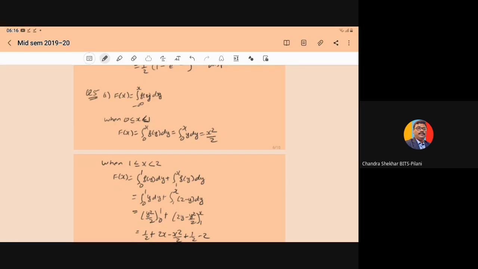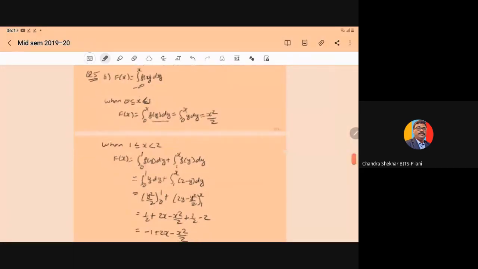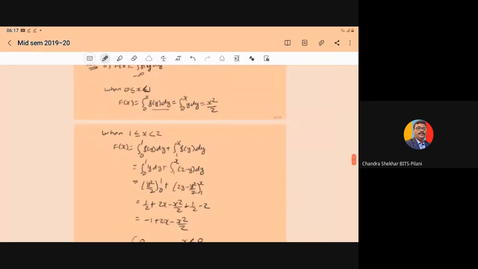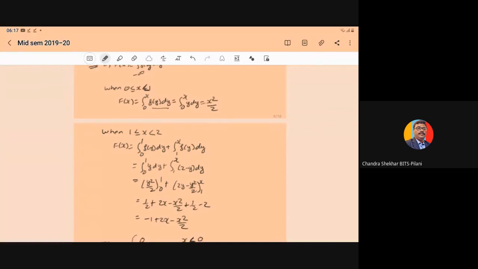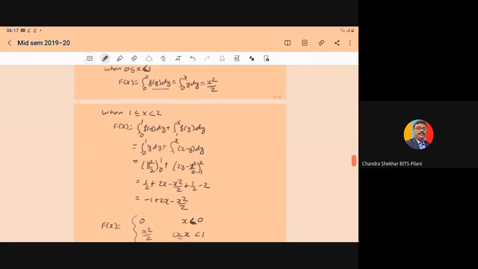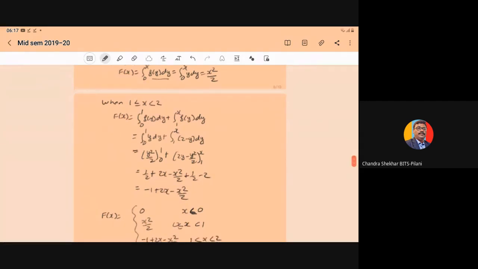So f(y) is what? It is y, so the integral from 0 to x of y dy. On integration and putting in the limits, you will get x square by 2. Now when x is in the interval 1 to 2, F(x) will become the integral from 0 to 1 of f(y) dy plus the integral from 1 to x of f(y) dy.